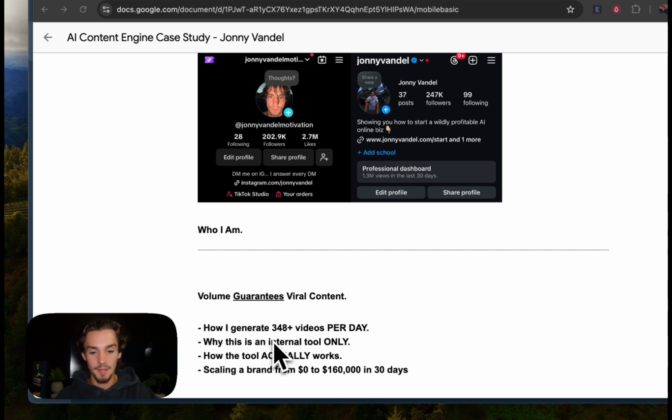I'm also going to explain why this is an internal tool only. It's what I mentioned at the top. It's not an AI SaaS. It's not in your browser. It's on the desktop and it's run locally. If you're not super tech minded, all that means is it's all done internally on your computer and not calling external tools.